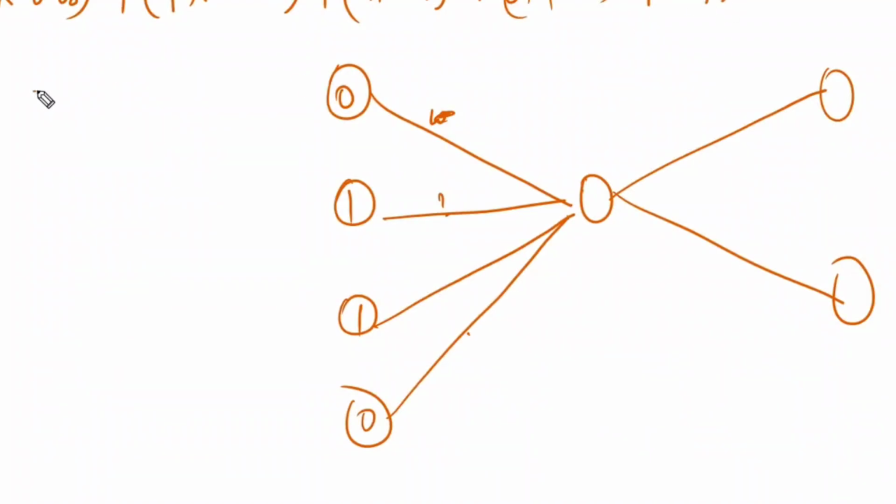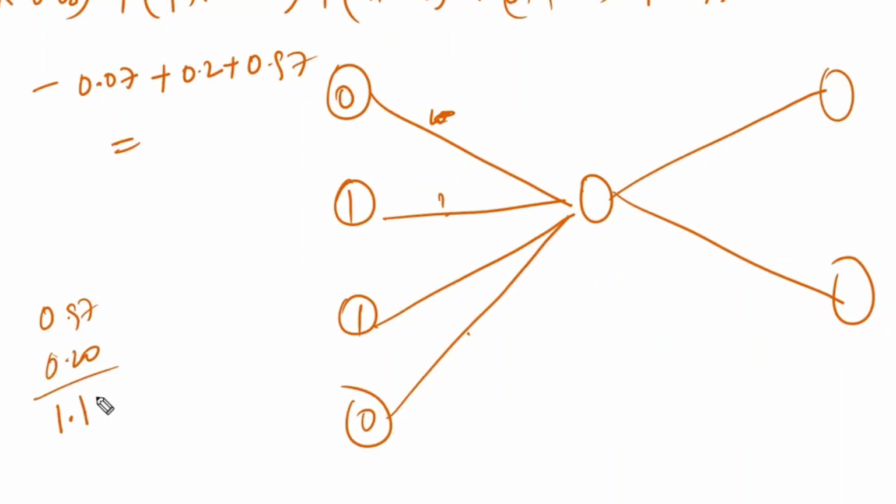Now calculate. That is minus 0.07 plus 0.2 plus 0.97. What is the output? 0.97 plus 0.20 is nothing but 1.17, minus 0.07, that is nothing but 1.1. Right? You are going to get 1.1. This is sigma wi xi plus b, and for this one it is 1.1. Post that, you are having ReLU. From that ReLU, what is the output? You are going to get the same 1.1 as the output.